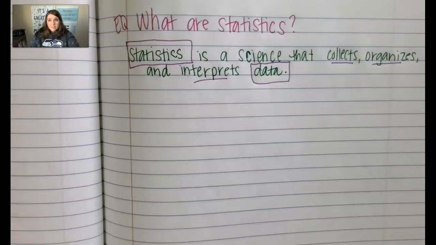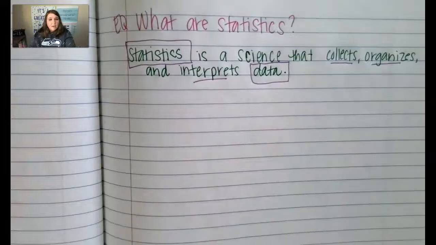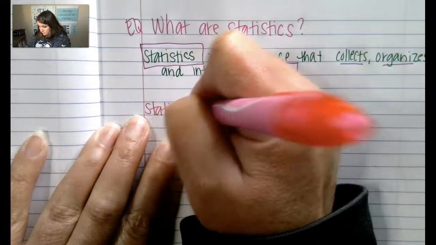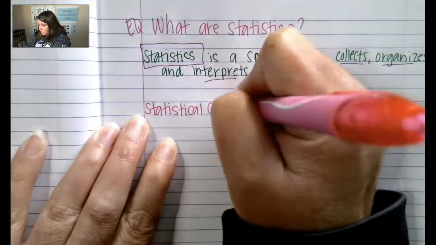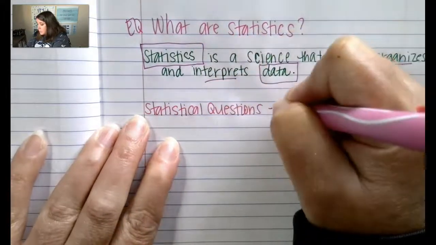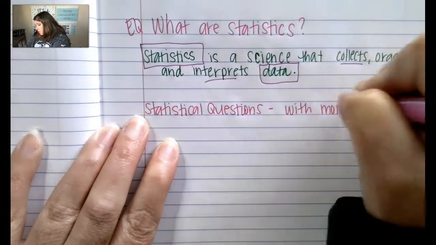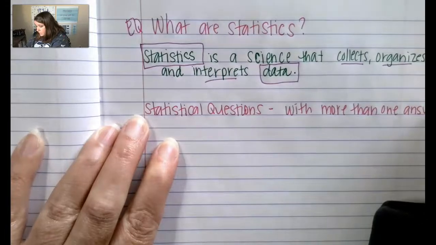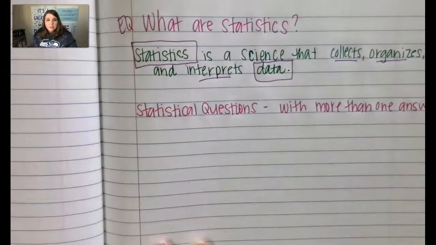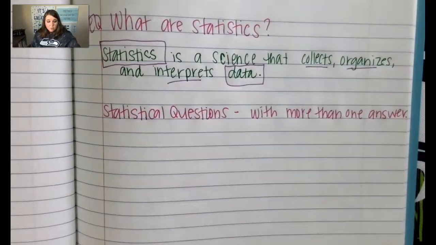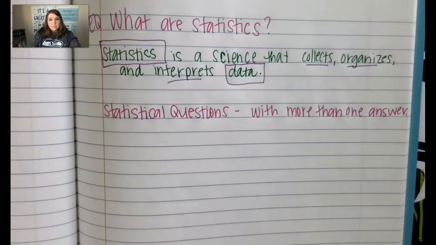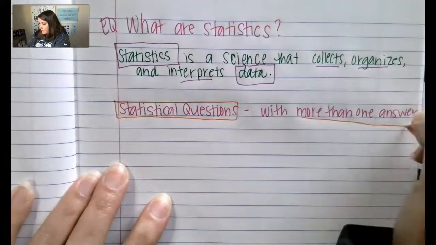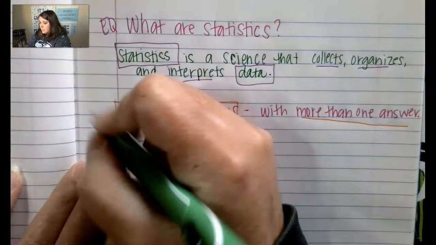So within statistics, we're going to collect data on statistical questions. And these are questions with more than one answer. So because they have more than one answer, it is considered a question that will collect data. So statistical questions are questions with more than one answer. So let's go ahead and write down an example here.